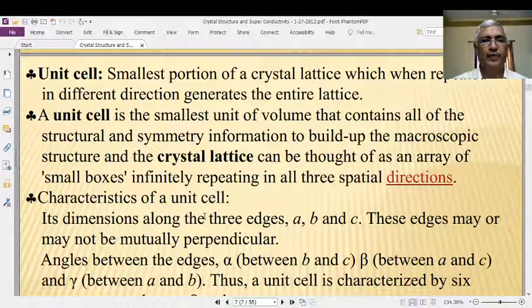Okay, right. It is a basic unit as far as the construction of a wall is concerned. Now we will see when the bricks are arranged in x direction, in y direction, and in z direction, you will get the complete structure of the wall.